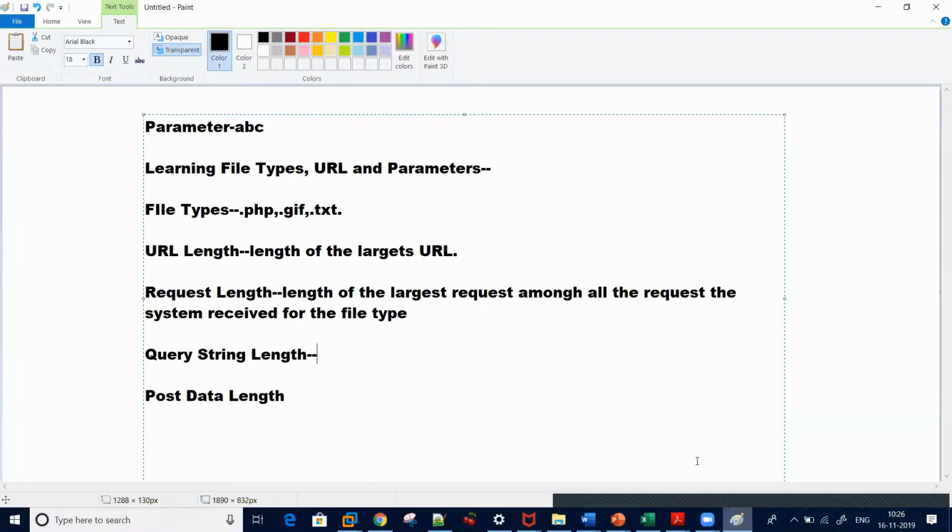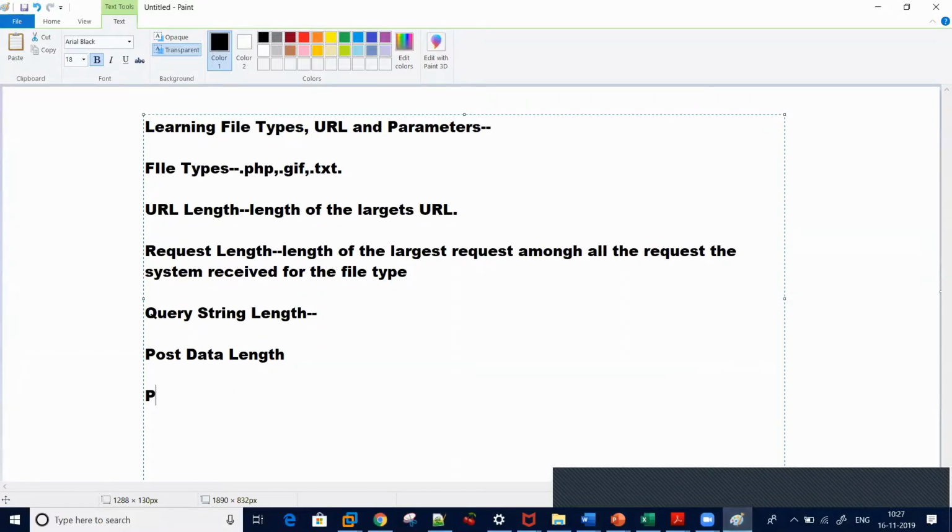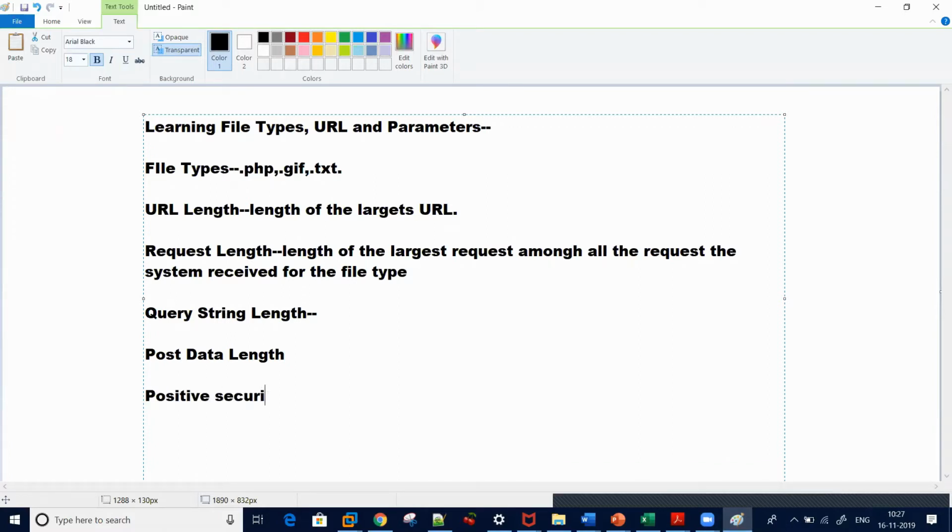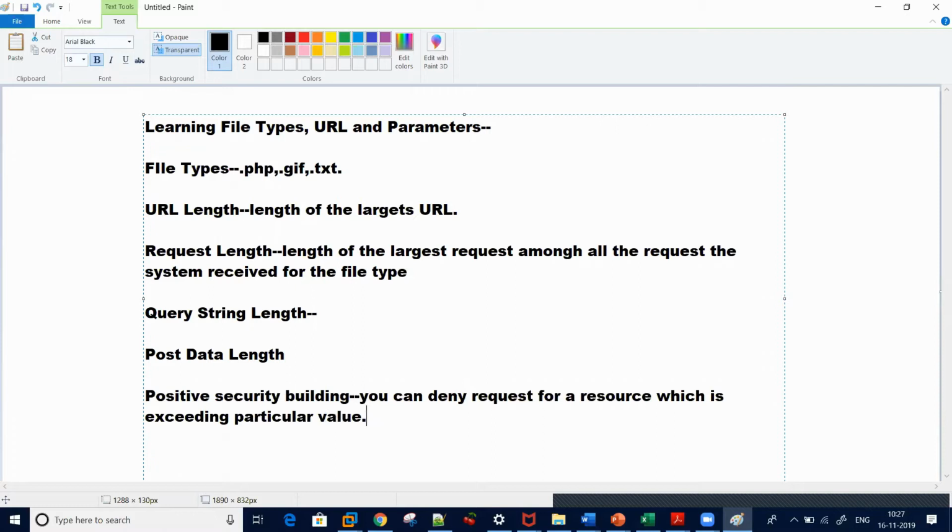So what does positive security model mean? In the positive security model, we are saying that you can deny a request for a resource which is exceeding a particular value. Maybe it can be a buffer overflow attack, or your largest query string length, or your file type length. So there are three things here.